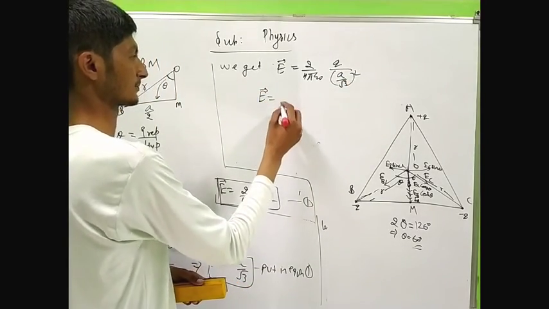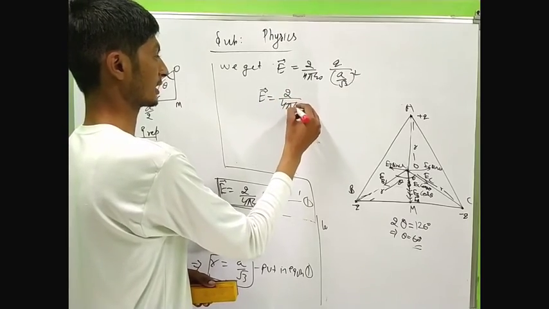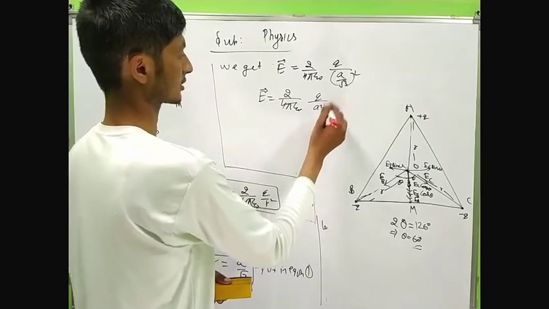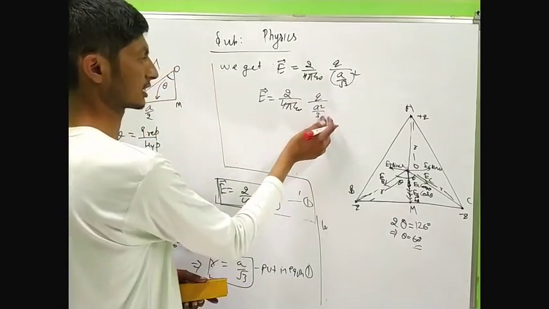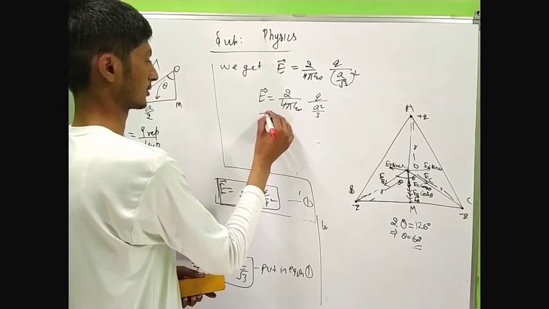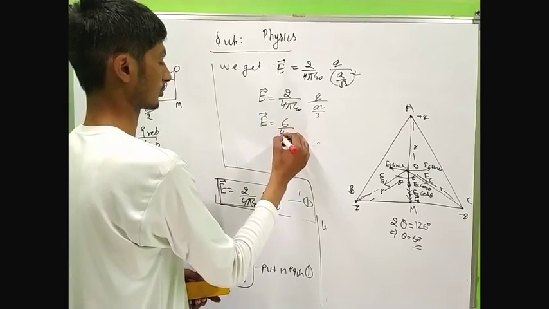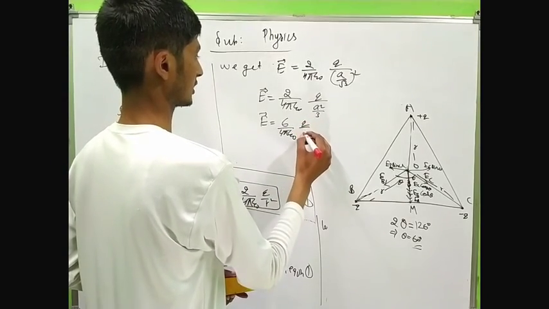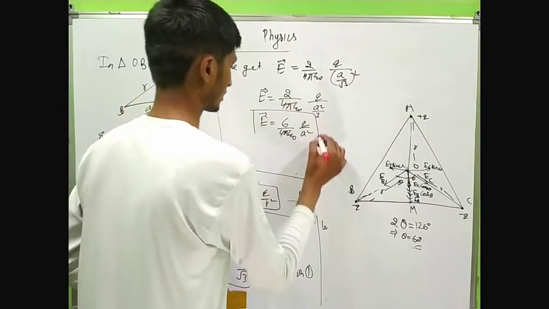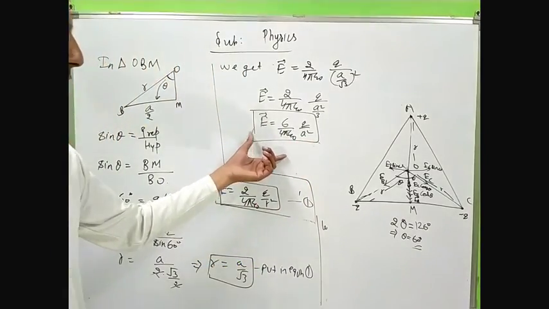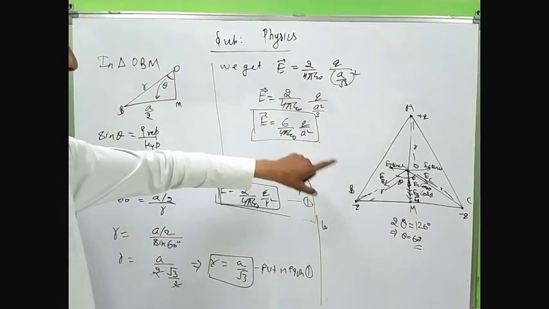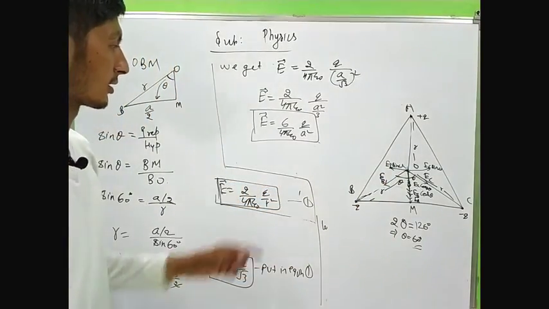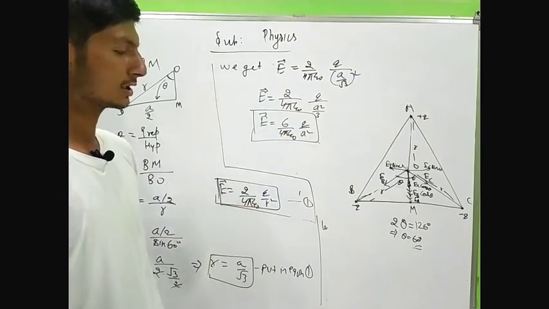On solving this, 2 by 4 pi epsilon naught Q by A square times 3, this 3 will give us 6 by 4 pi epsilon naught Q by A square. Here this is the answer of our question: the electric field intensity at the centroid of the triangle O is 6 by 4 pi epsilon naught Q by A square.